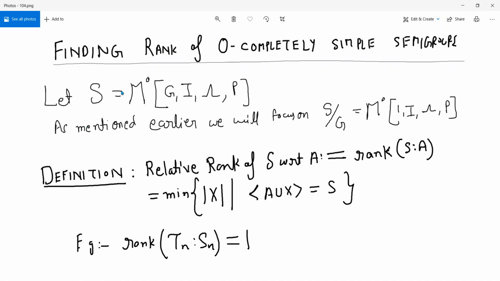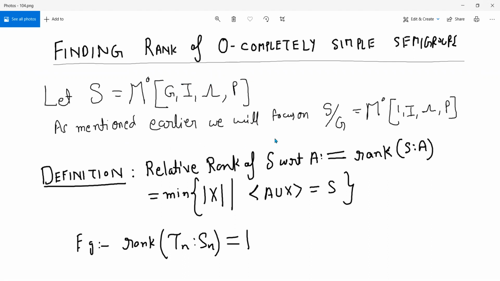So given a completely simple semigroup, we can assume that it has a group part. Okay, we know that it has a group part, and it has these indices which can be used to generate that entire semigroup. Plus the multiplication can be captured by a regular matrix P. So this is what we have seen.